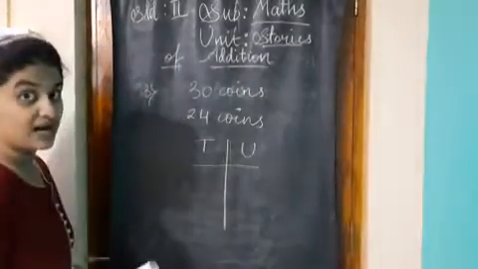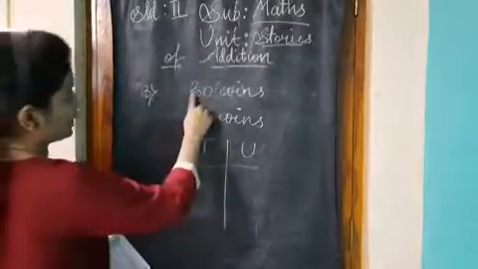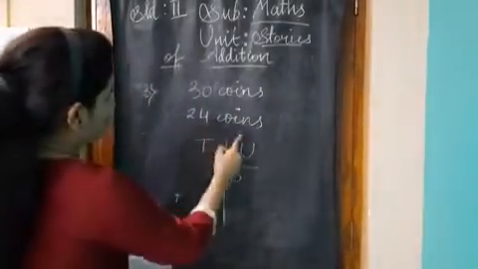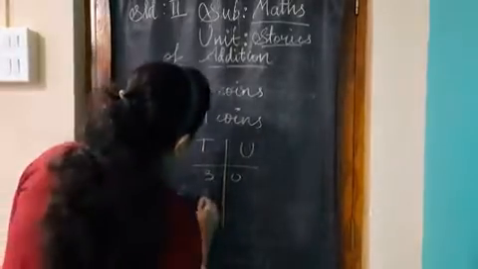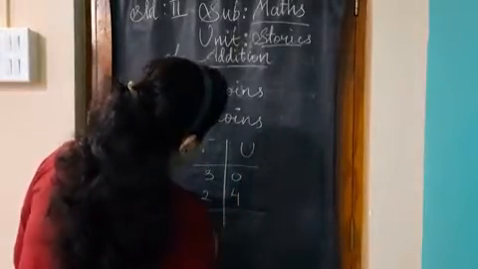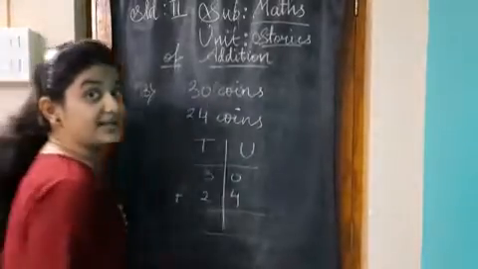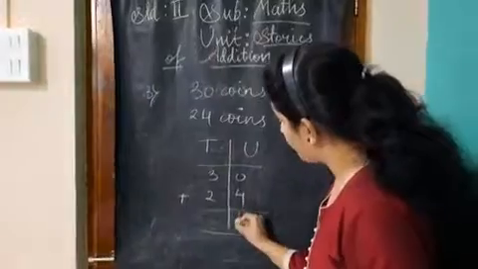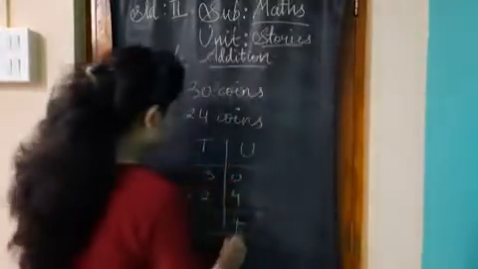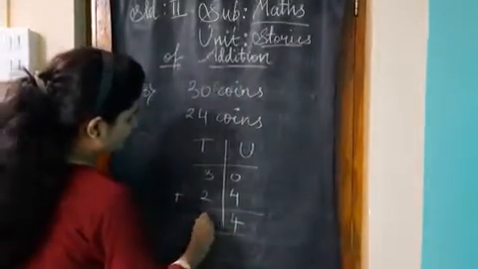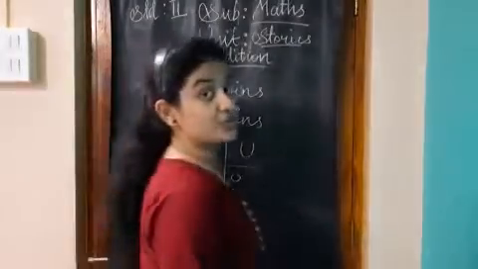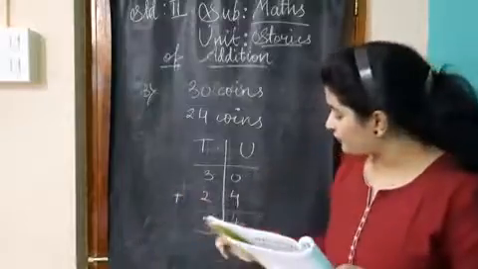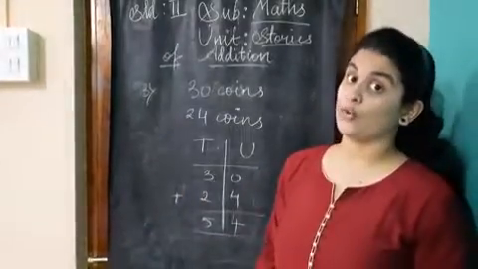Now we are going to place the numbers, right? 30 coins and 24 coins of Mihir. So students, what is 0 plus 4? 0 plus 4 is 4. Right? And 3 plus 2 is 5. So students, our final answer is there are 54 coins altogether.